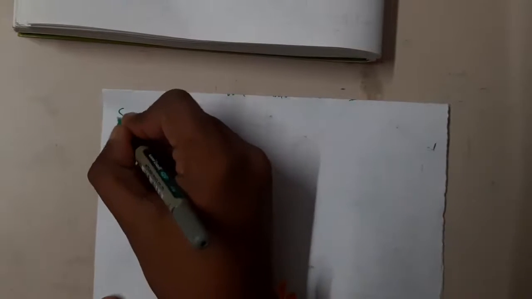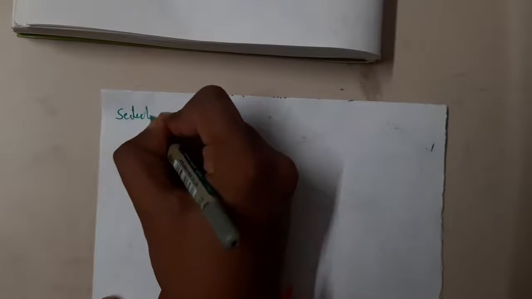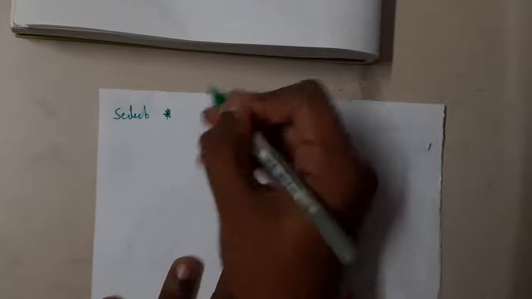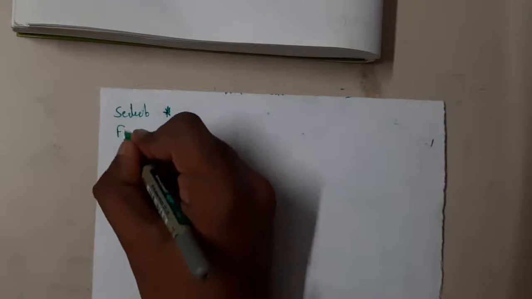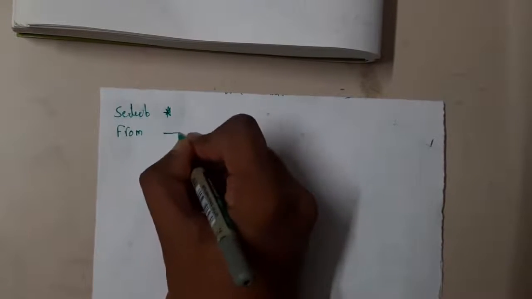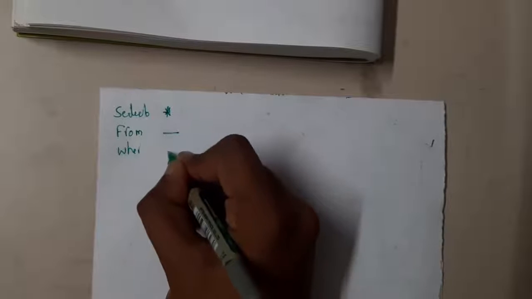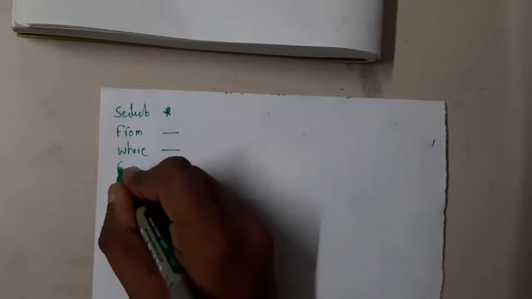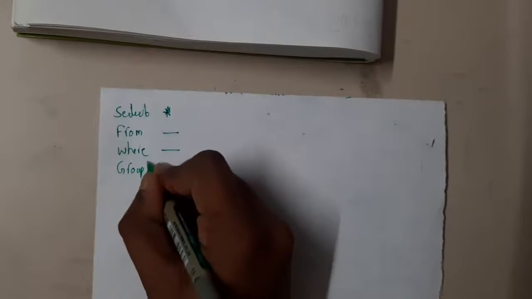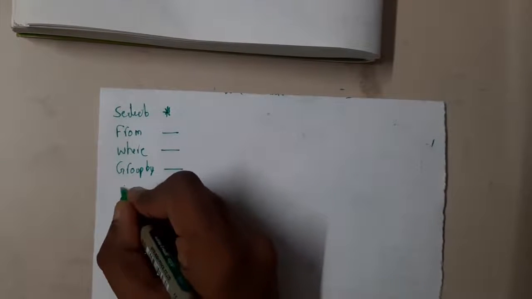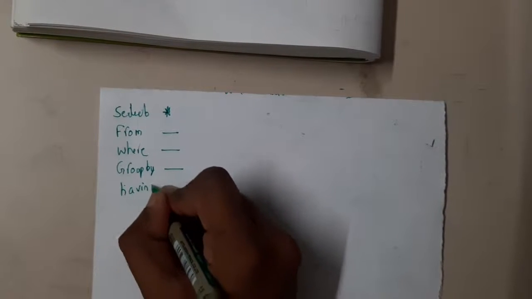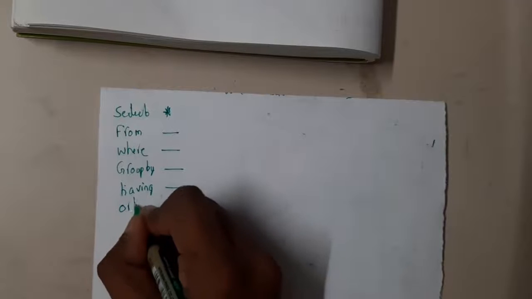Whenever in a question, the structure will look in this way, guys. If you write all possible combinations, first we will have SELECT, so you will select whatever columns you want. Then you will write FROM table name, where this will be the condition. After that you will write GROUP BY, after that you will have HAVING, and after that we will have ORDER BY.